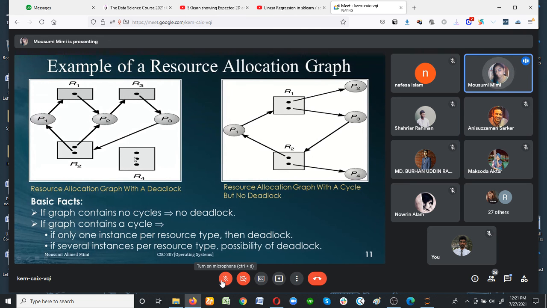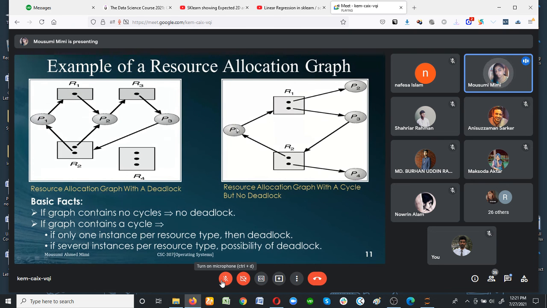But in this diagram, there are 3 processes and 4 resources, and my 3 processes need these 3 resources, not the resource 4. So that's why it is deadlock. Now I will explain what is happening in this diagram. Write down in your copy. There are 4 processes and 2 resources.